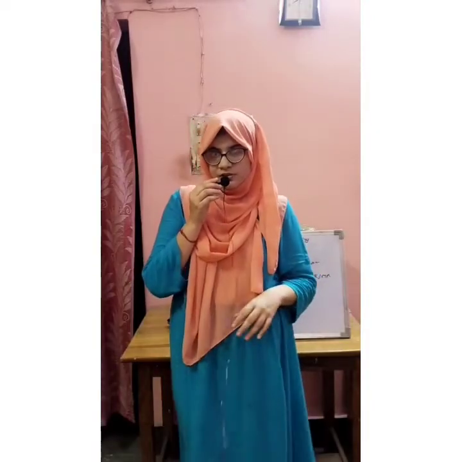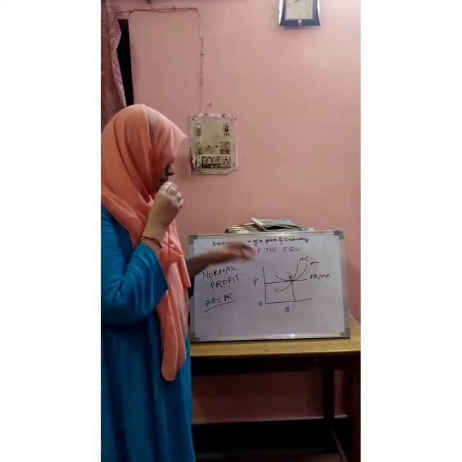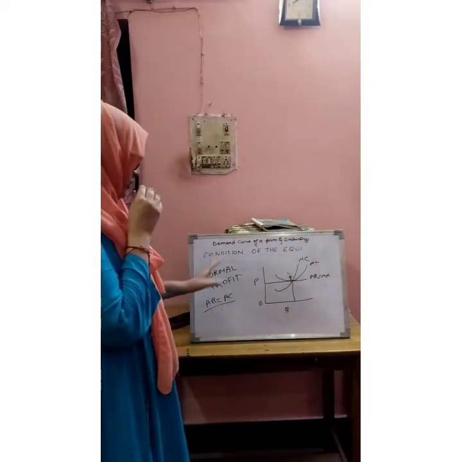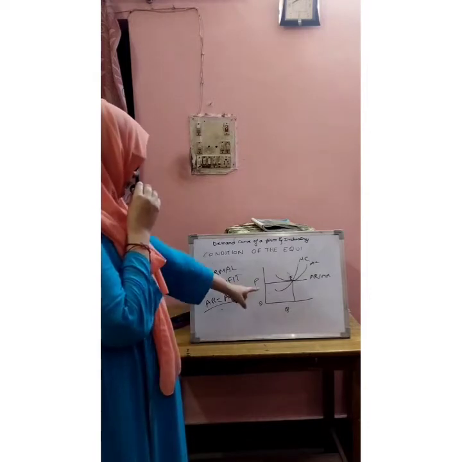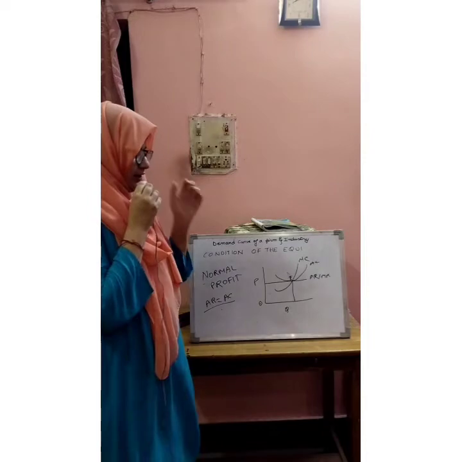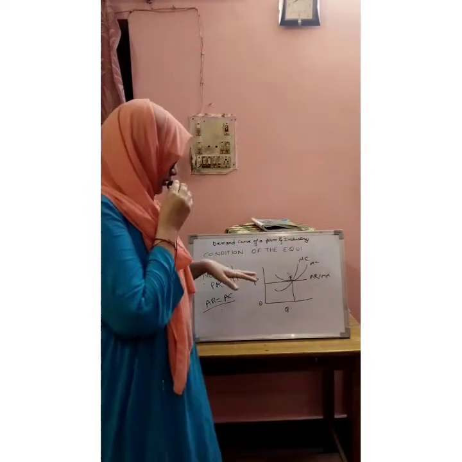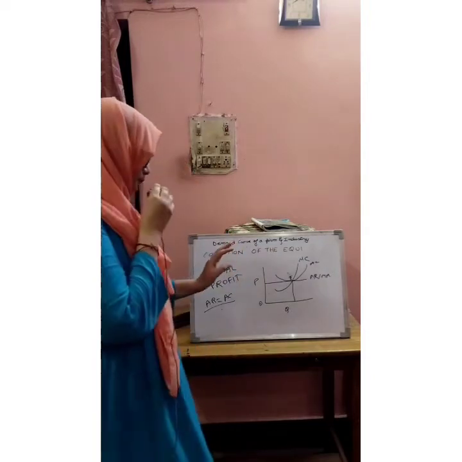The last situation is of normal profit. As you can see, in case of normal profit, the firm's average revenue is equal to the average cost. Means here neither firms earn profit nor loss. It is on the minimum point.